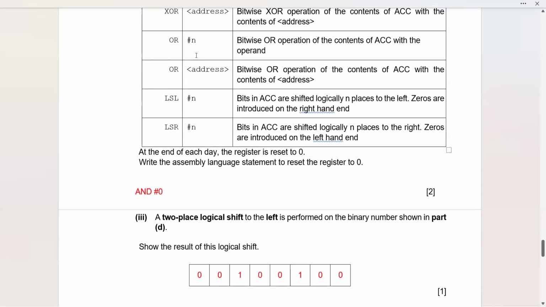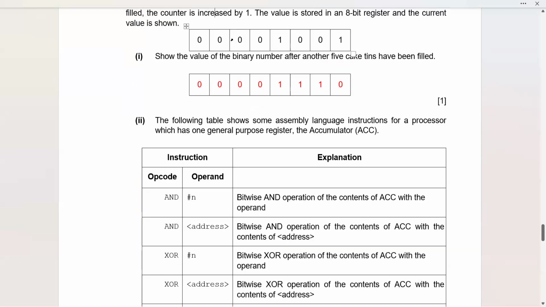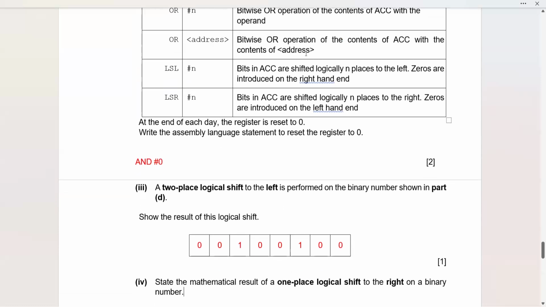A two-place logical shift to the left is performed on the binary number shown in part D. Show the result of this logical shift. So my question had the value here like this, the beginning, 4 zeros, 1 0 0 1. If two left shifts are being done, the final answer, as was written here, is 0 0 1 0 0 1, and the empty spaces will be padded with zeros. So this is going to be your final answer, 0 0 1 0 0 1 0 0, and in this manner you will score 1 out of 1.